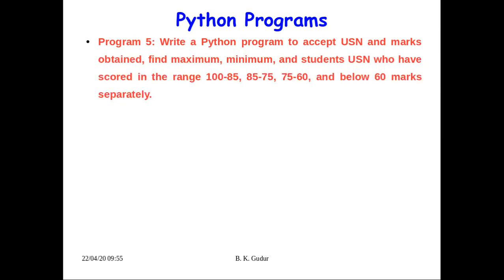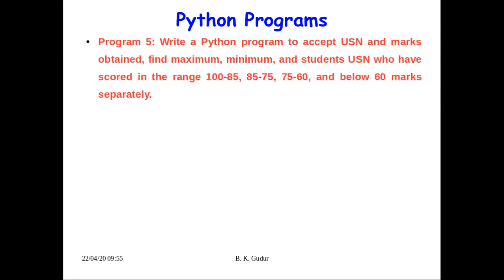Here we'll read a USN number and marks, because he has not told anything about how many subjects. We'll consider one subject and marks maximum 100. In that we'll read, for example if there are n users, we'll read for n users.